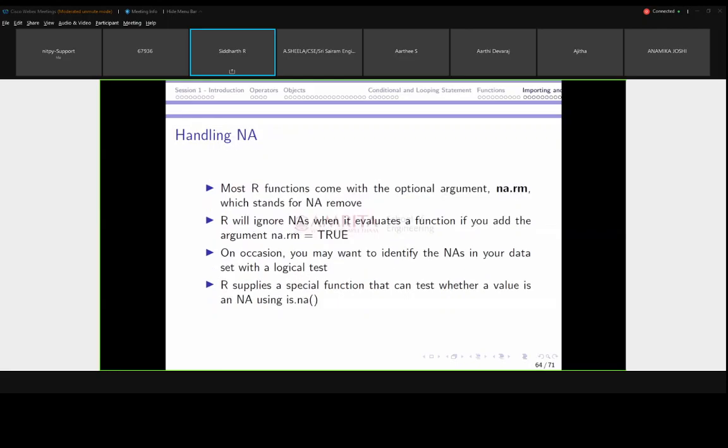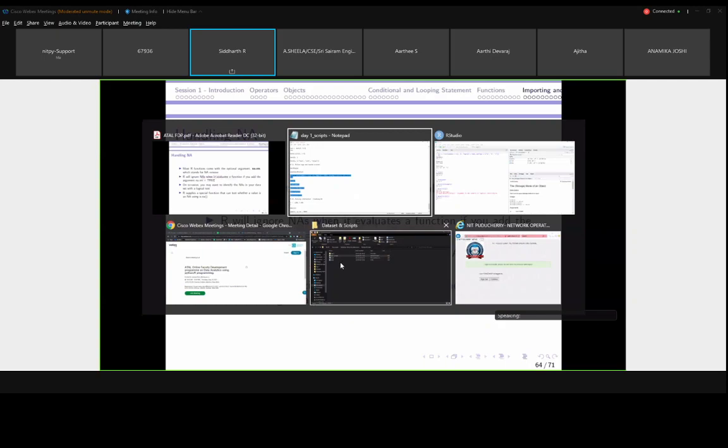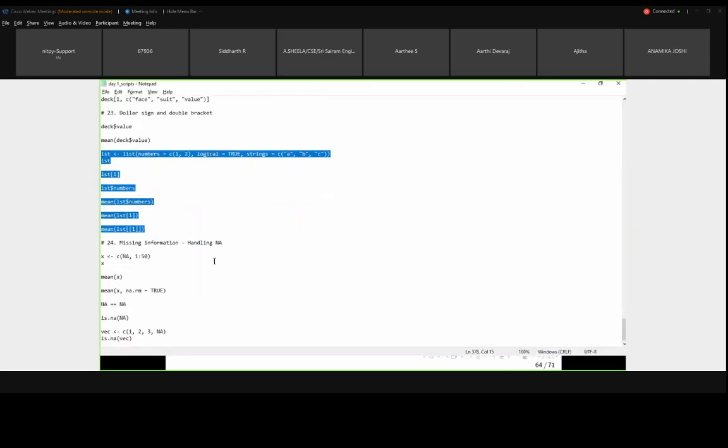So how will we handle NA? There are multiple functions available, such as na.rm. First, when you are loading the data set itself, you can replace the missing values with NA. And when giving the data to the functions, we have to tell them to remove the NA values. We will see that in the code and understand it. So, handling NA.